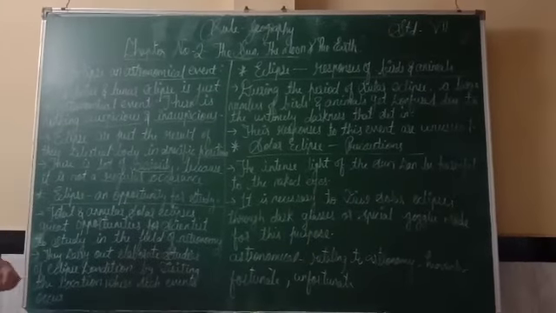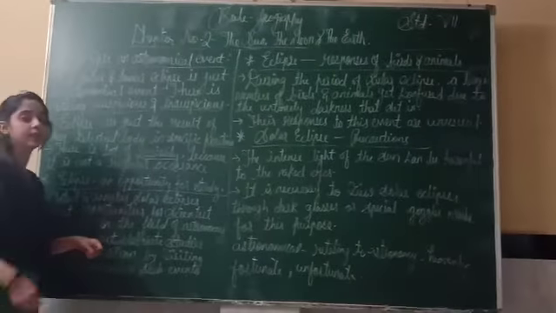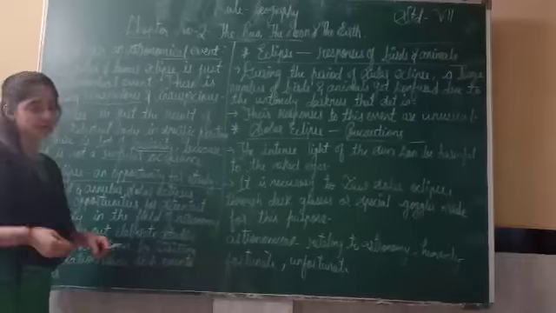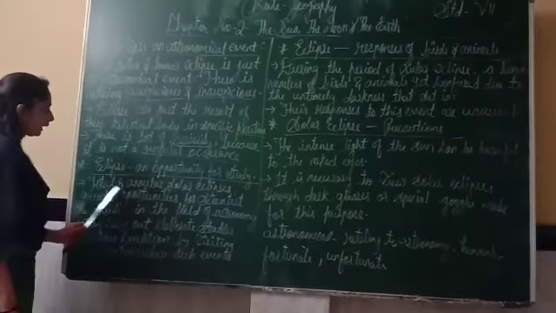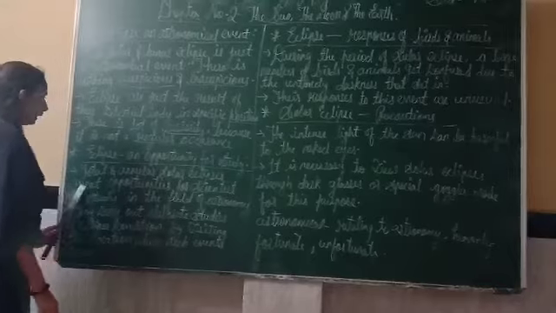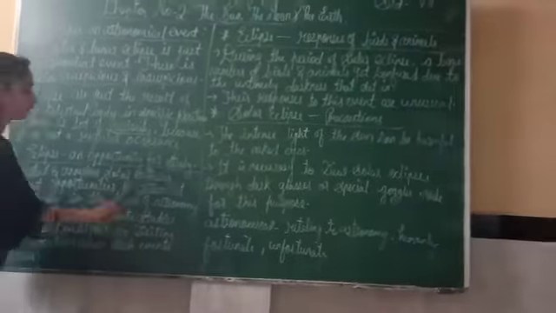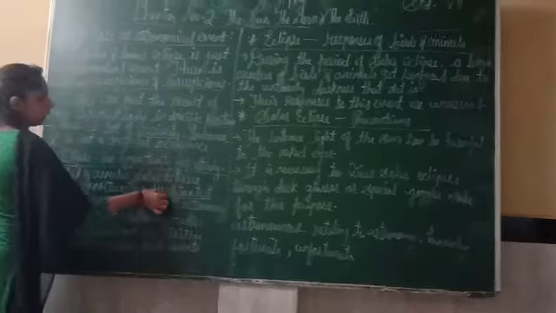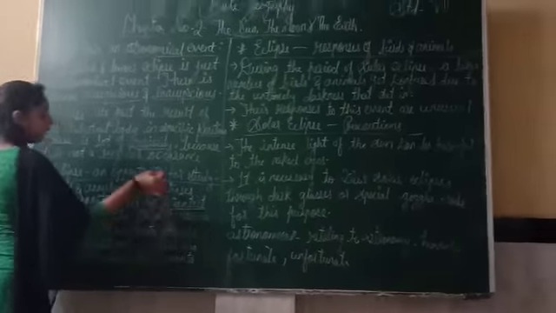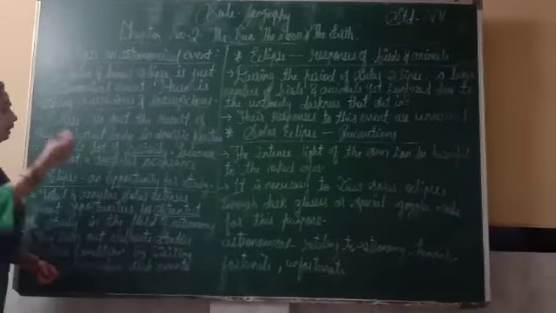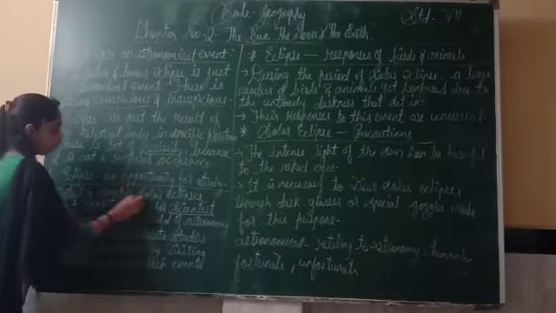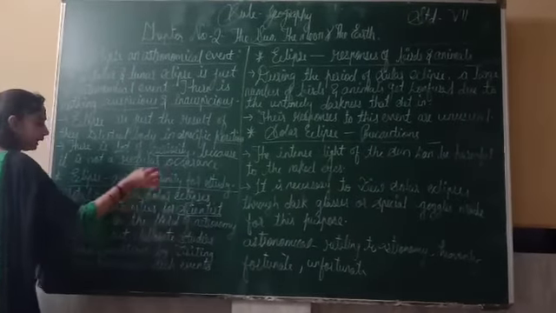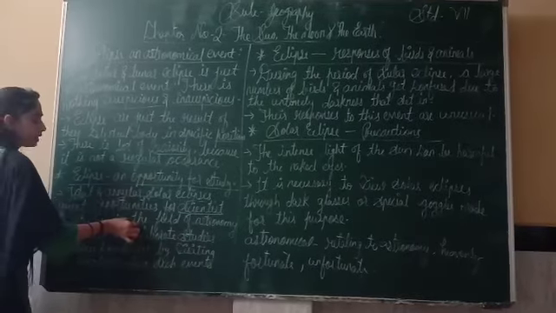Next is eclipse and opportunity for study. What is the meaning of opportunity? Opportunity means to make a chance. Total and annular solar eclipses are great opportunities for scientists to study in the field of astronomy. Means these scientists want to learn, they want to study, they want to know something new. With the help of total and annular solar eclipses, they will study these eclipses and give us information.